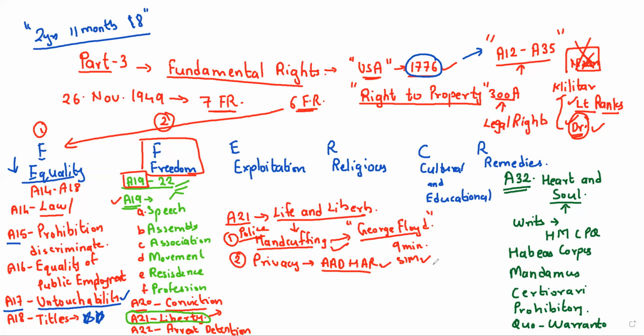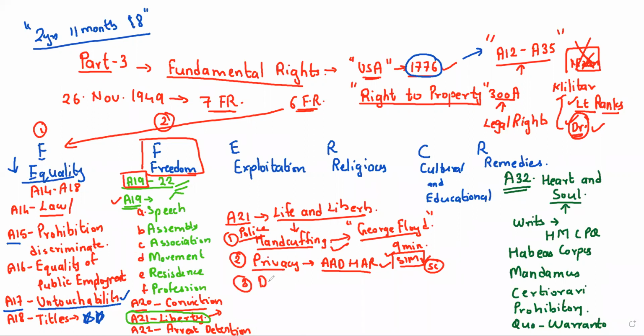So the Supreme Court gave a judgment that privacy is the fundamental right of an individual. The government should not force any individual to disclose his Aadhaar card number for all the services, except a few services. So like this, you have right to privacy.